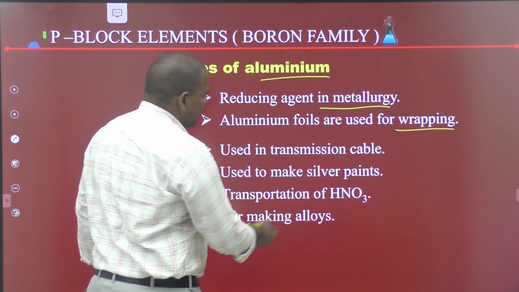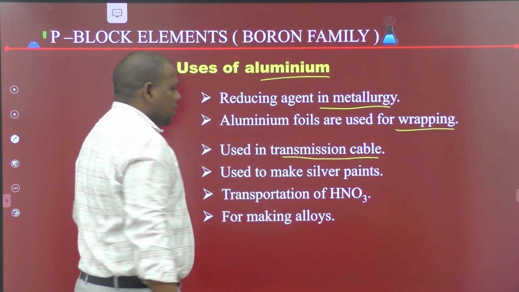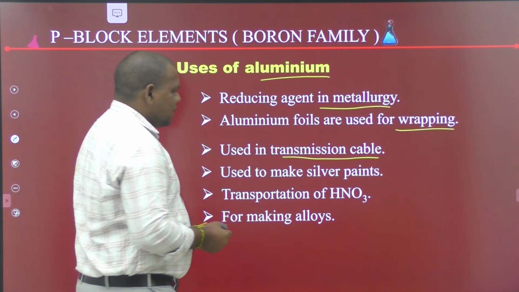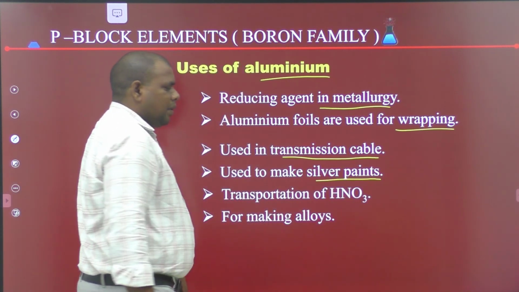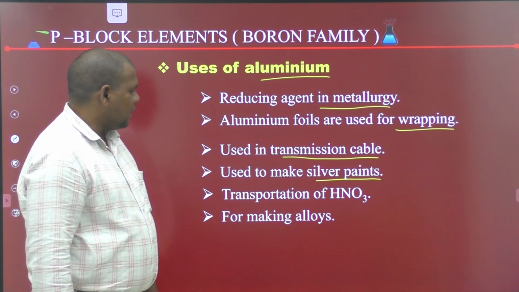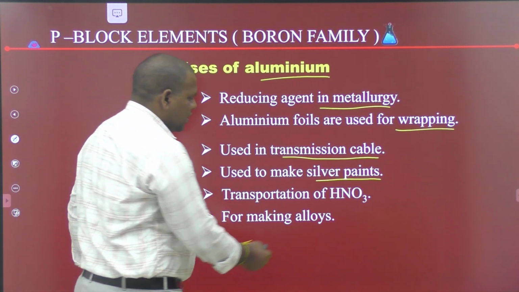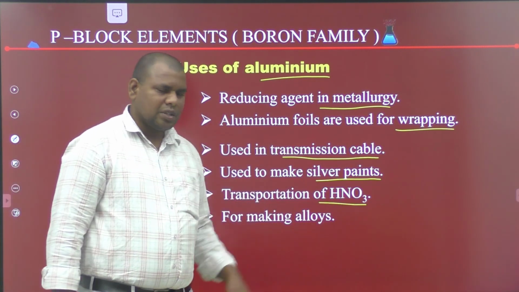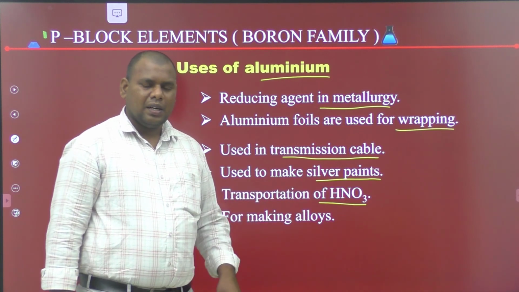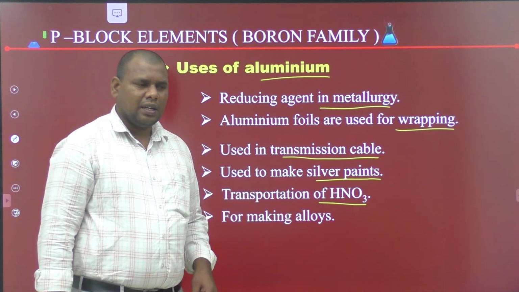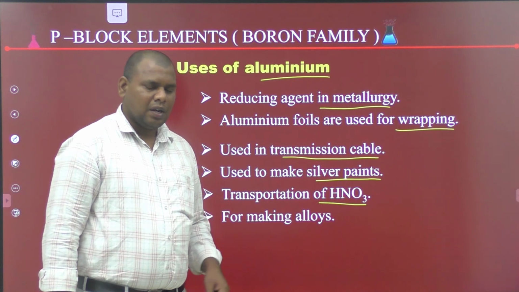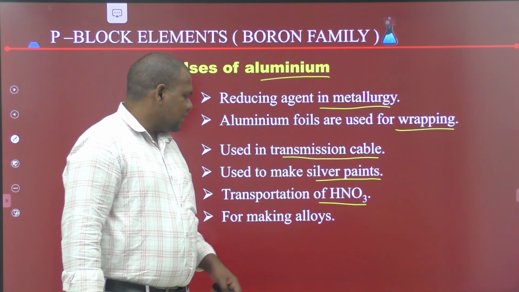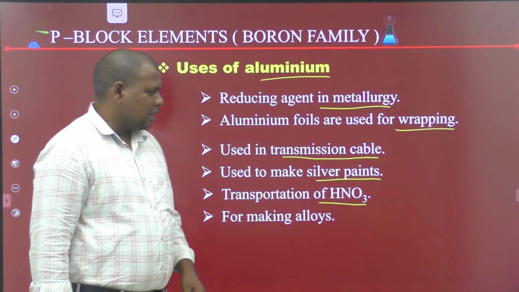It is also used in transmission cables, that means cable wires, and to make silver paints. Aluminium is used in transportation of HNO3 because it is passive to HNO3, so aluminium containers are used to transport HNO3.